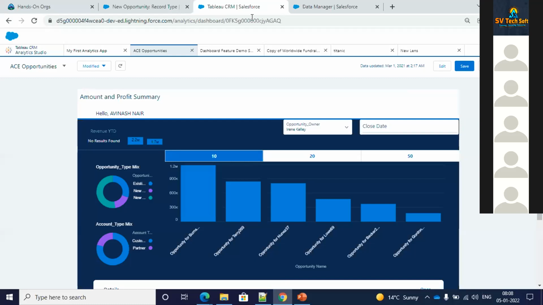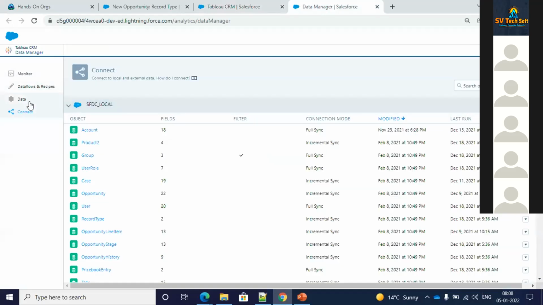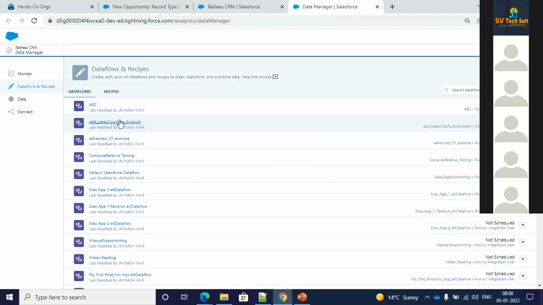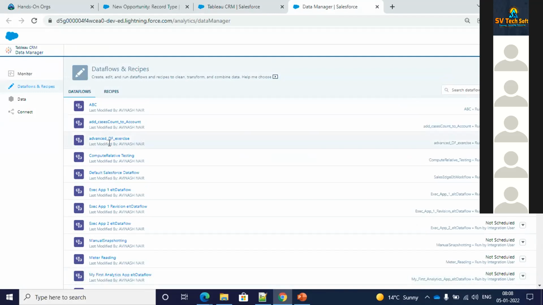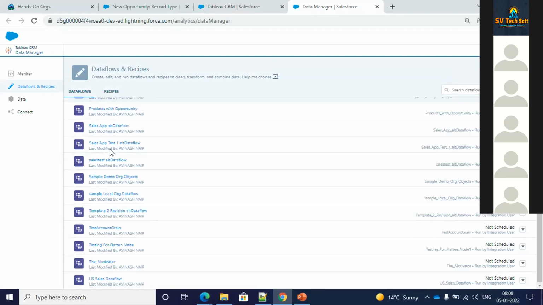Okay, anyways, moving ahead, so this is the way you connect. And then we have this data flow. Data flow is where you make the transformation. Connection methods are different for each and every connection. We need to learn more on connections also, right?